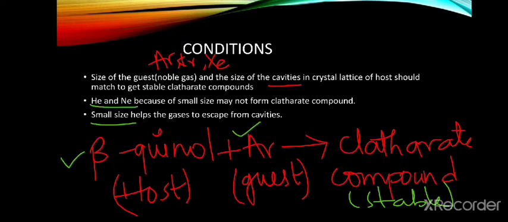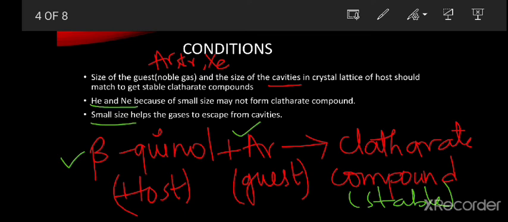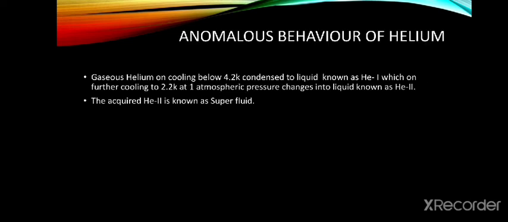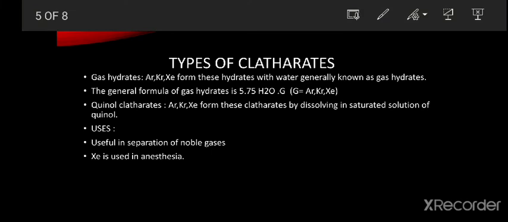So we are using only 3 noble gases. Those are used as a guest in the clathrate compounds. Next one, types of clathrate compounds. In these types of clathrate compounds, we have gas hydrates and quinol clathrates.